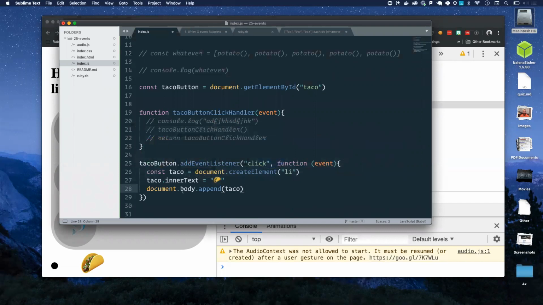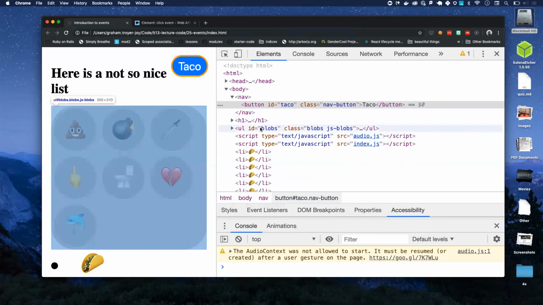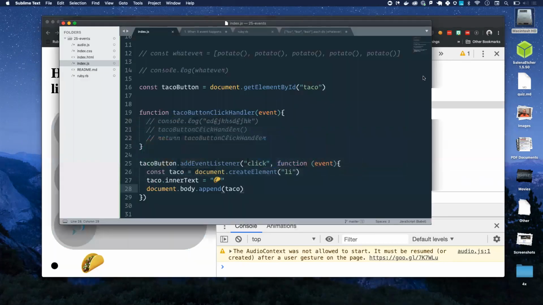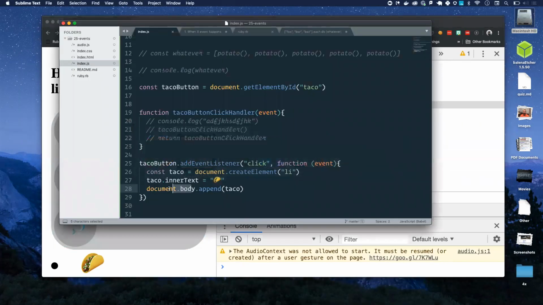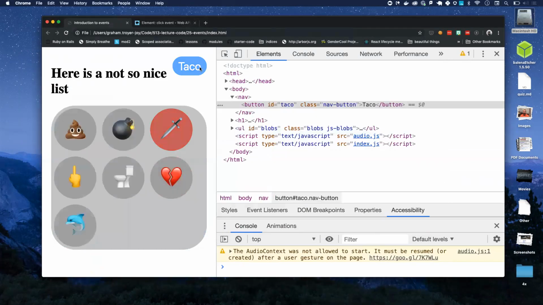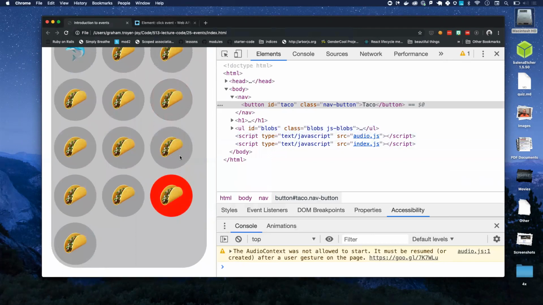First, we have to send that. You want to append? Yeah. If we want to append that li to something, we're going to have to select this UL off of the DOM. How should we do that? Go ahead. Yeah, let's use its ID, which happens to be blobs. So, just to be simple, let's do document.getElementById blobs dot append taco, and we're in business with not a moment to spare.